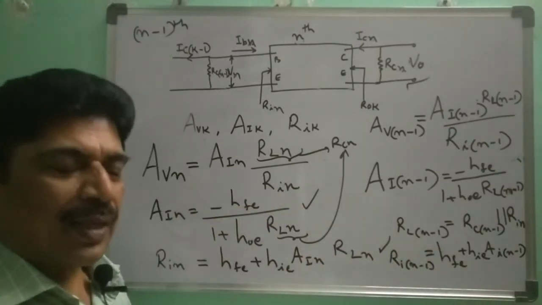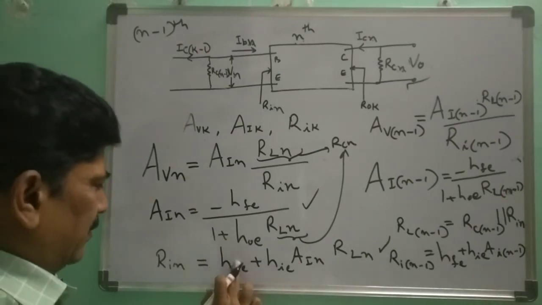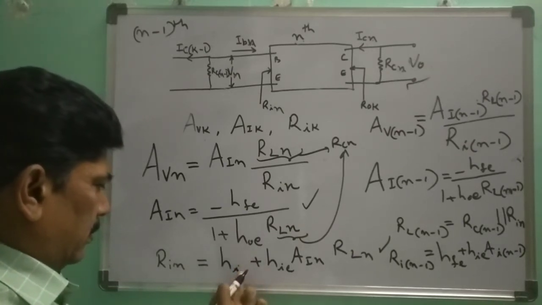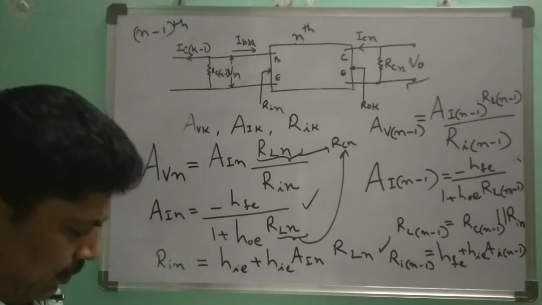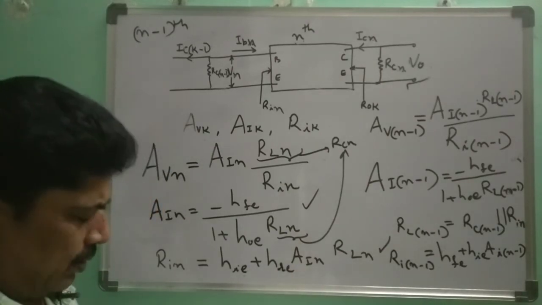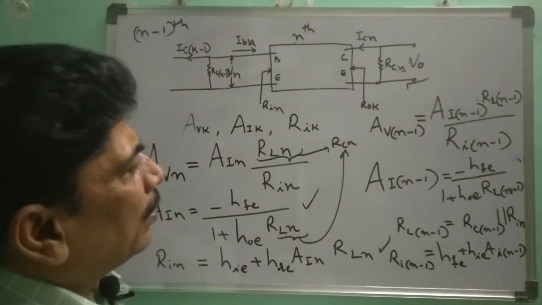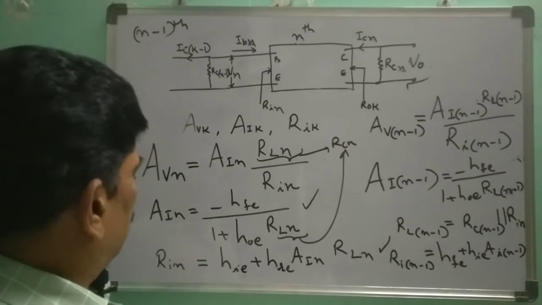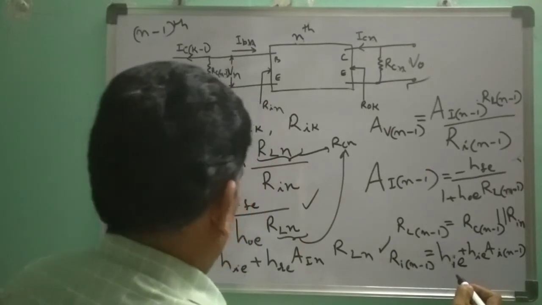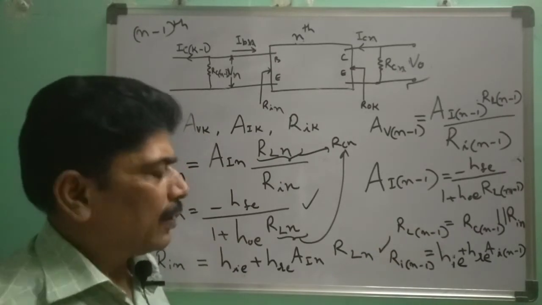Small correction is there here. Here it is HIE, RIN is equal to HIE, HRE, not HIE, HRE into AIN RLN. Here RIN minus 1 is also HIE, HRE.